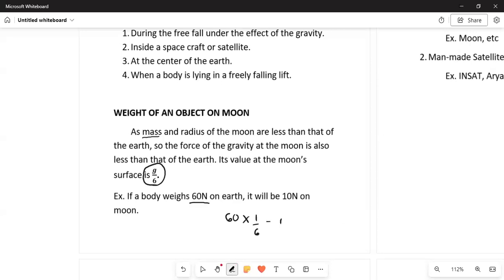That answer is equal to 10. Right? So in this way, we calculate the weight of an object on the moon.